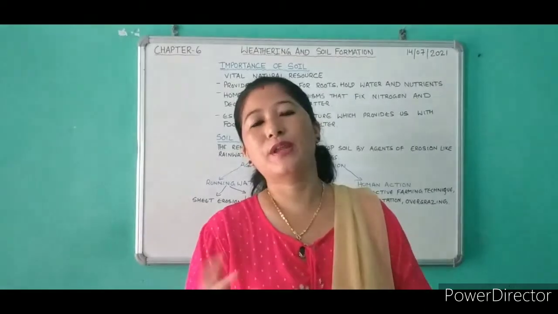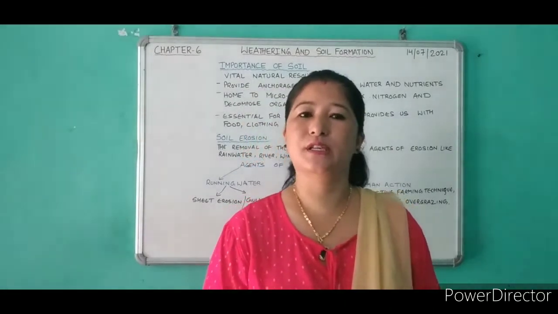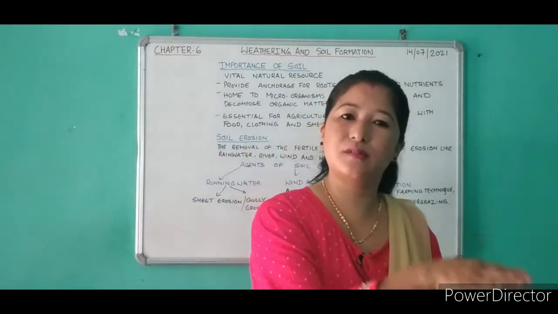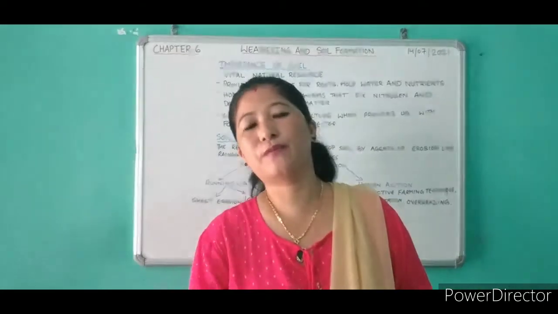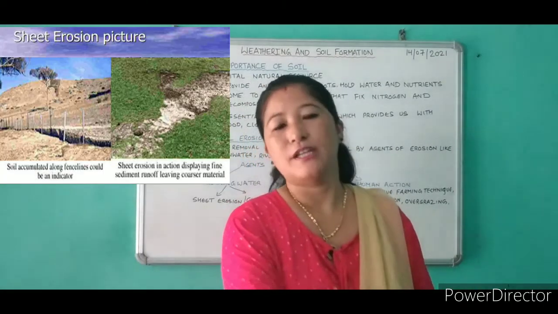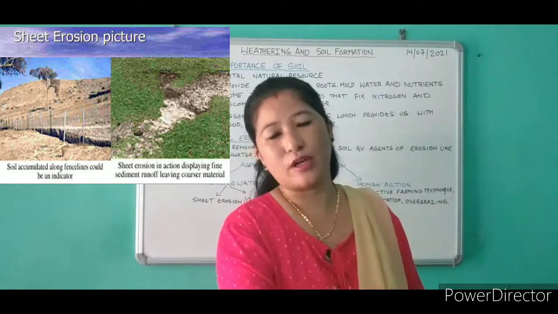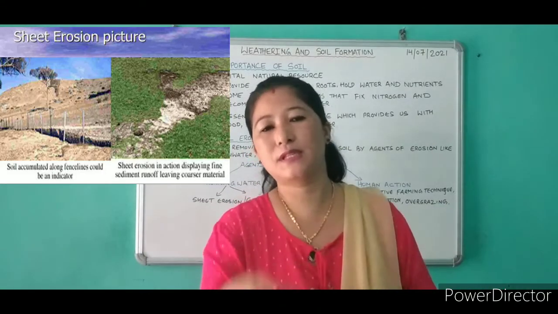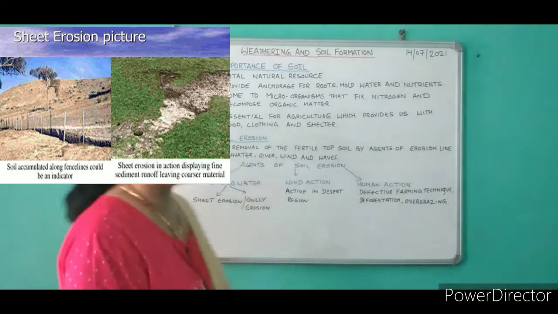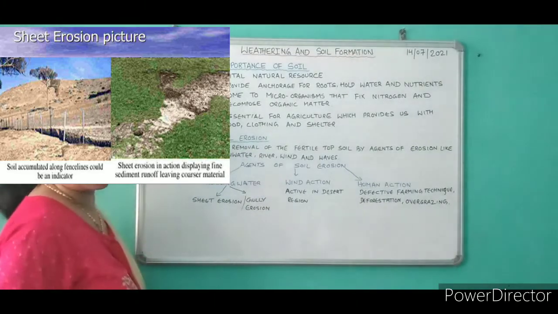So when the vegetation is destroyed, the topmost layer of the soil is washed away from one place to another. When the topmost layer of the soil is washed away in the absence of vegetation, this is known as sheet erosion.